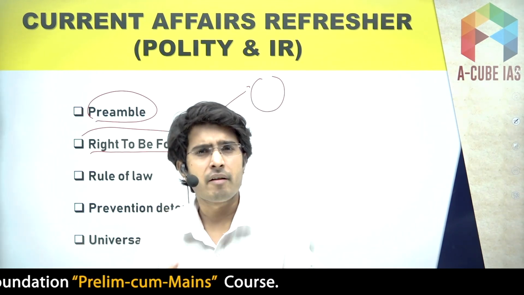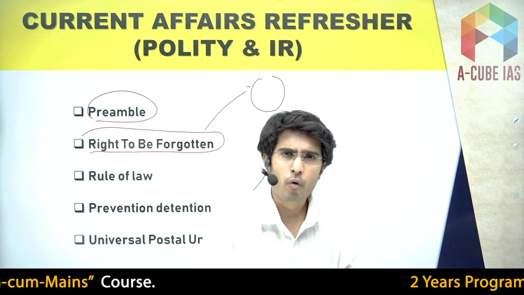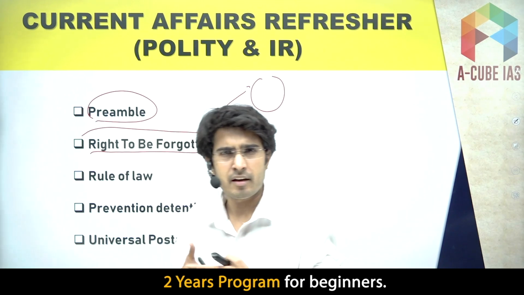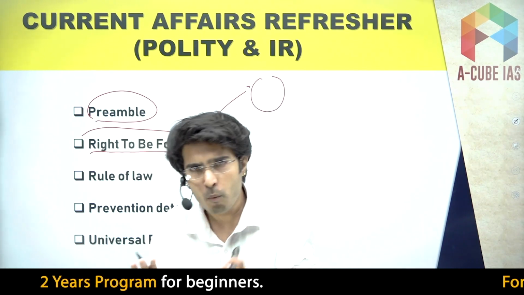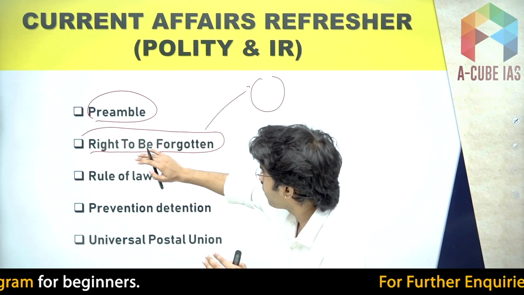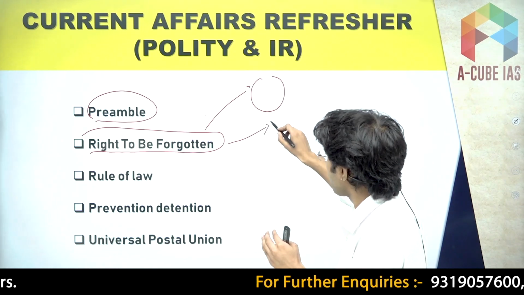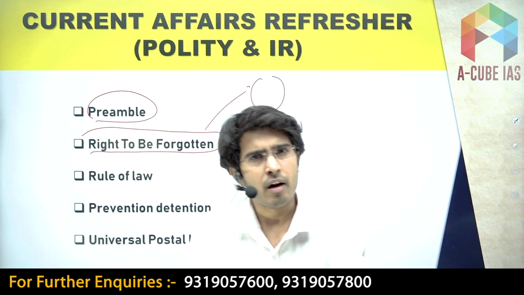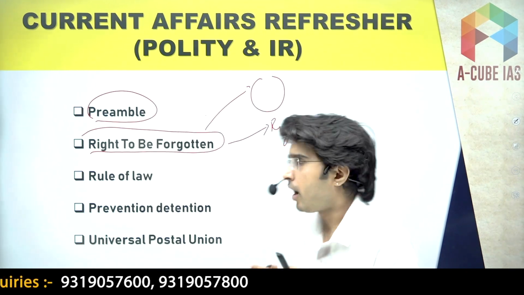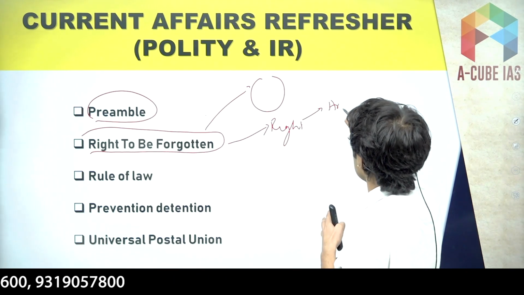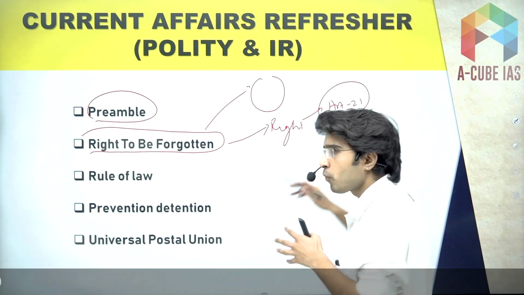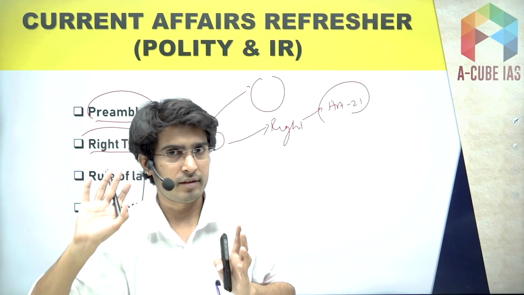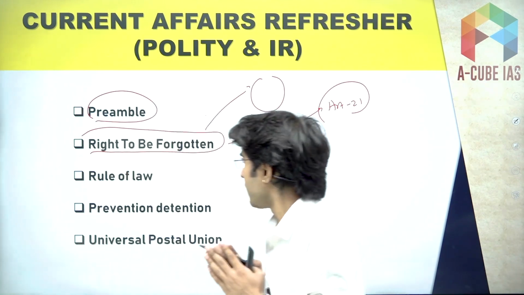It does contain the definition regarding the right to be forgotten, but unfortunately it has not been enacted yet. So as such, we do not have any law, but we can connect this right to be forgotten with the right to privacy. And right to privacy, we know that it is a fundamental right under Article 21. It was declared as a fundamental right in the Puttaswamy case. So that case is also important.